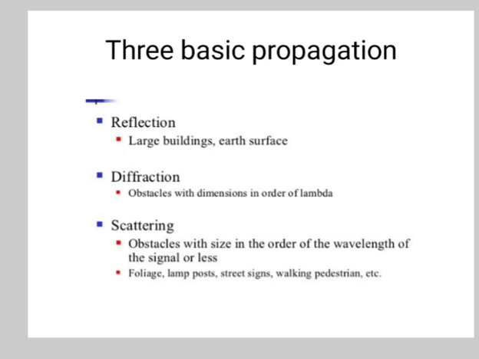It means the apparent bending of waves around a small obstacle and spreading out of waves past small openings. And the third is scattering. It is a general physical process where light, sound, or moving particles are forced to deviate from a straight trajectory by one or more localized non-uniformities in the medium through which they pass.